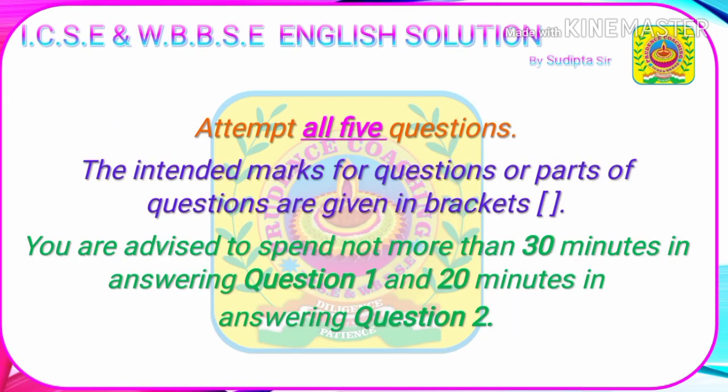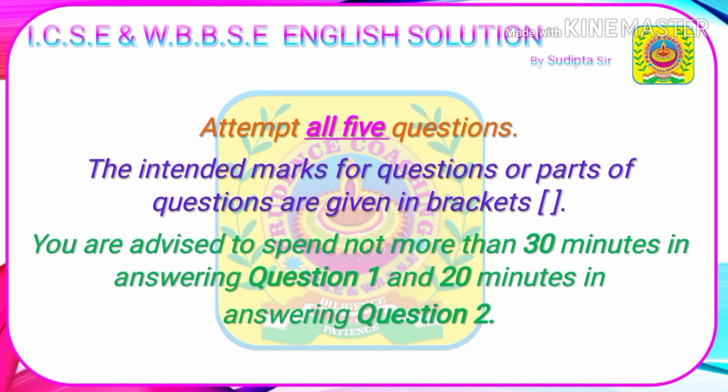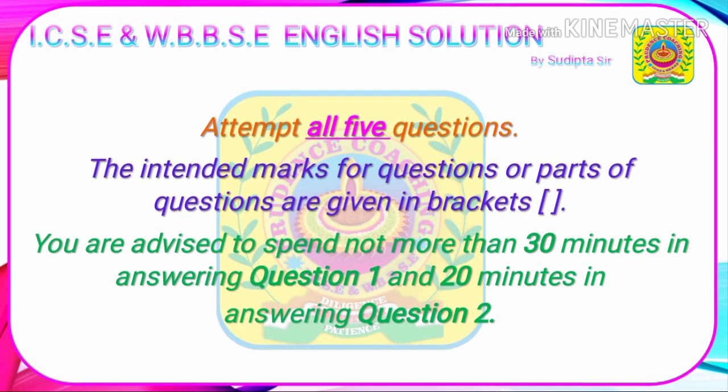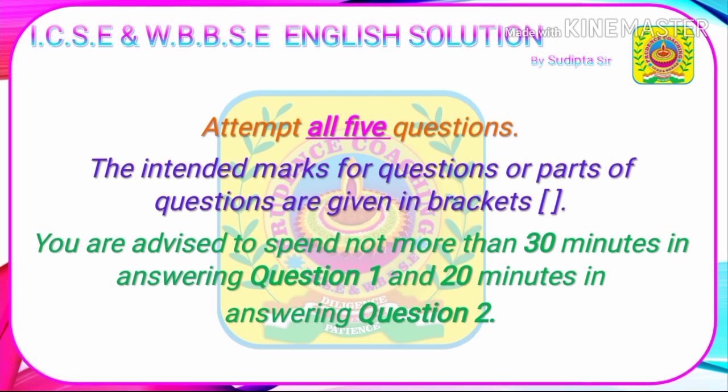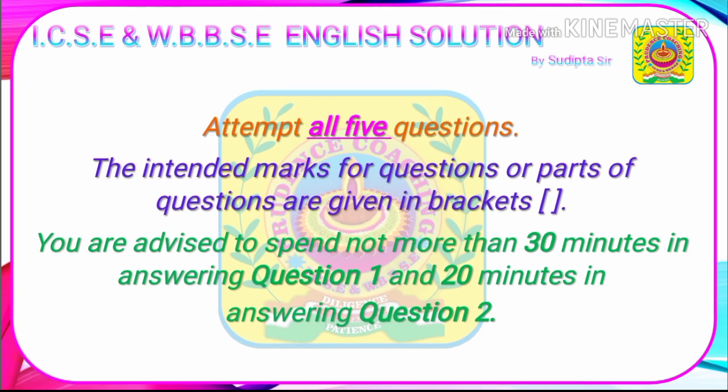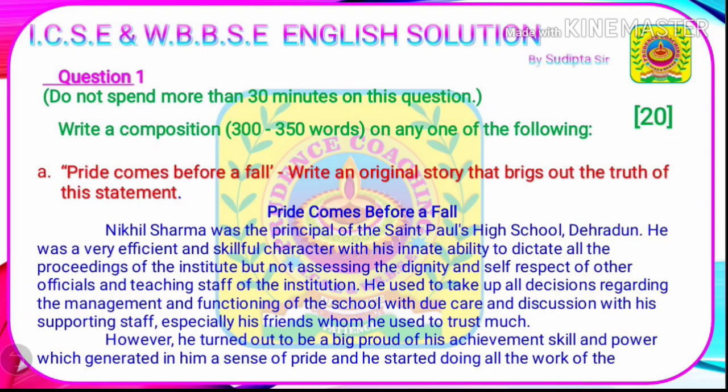The instruction that you can see on the screen will be provided on the question paper. So, let's understand this. Attempt all 5 questions. It means there will be 5 questions in total in your question paper. The intended marks for questions or parts of questions are given in brackets. You are advised to spend not more than 30 minutes in answering question 1 and 20 minutes in answering question 2. Question number 1. Students, you need to complete these questions within 30 minutes and the maximum word limit is 300 to 350 words.